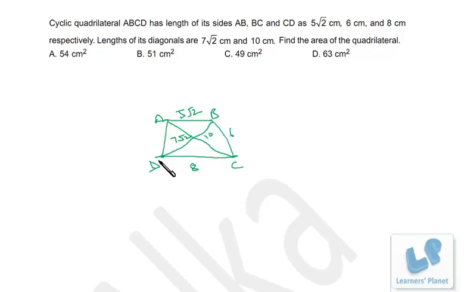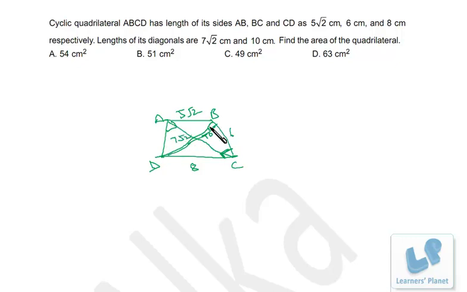Okay. Now we can see this is triangle DBC, 6, 8 and 10, right? Now 6, 8 and 10, these are Pythagorean triplet. That means this angle must be 90 degree, right? That means this must be a straight line. Now since it is a cyclic quadrilateral, if this is 90 degree, it has to be 90 degree because sum of opposite angles of a cyclic quadrilateral is 180 degree. So this is also 90 degree, right?